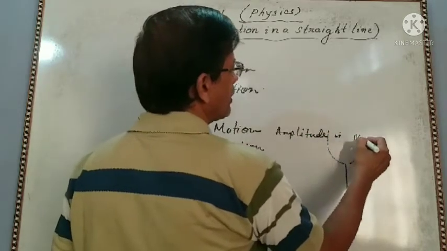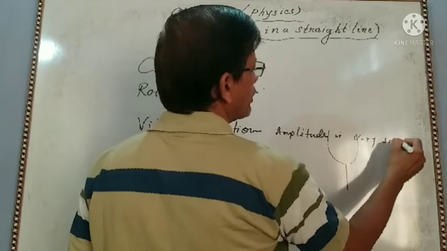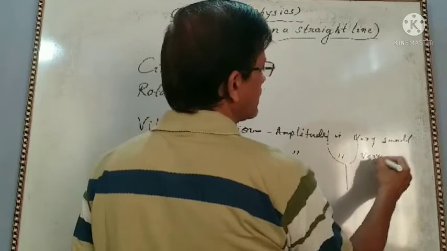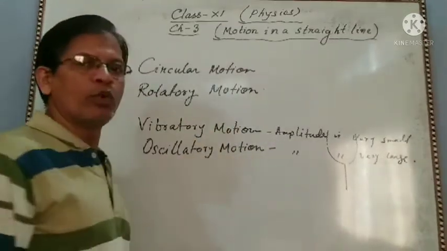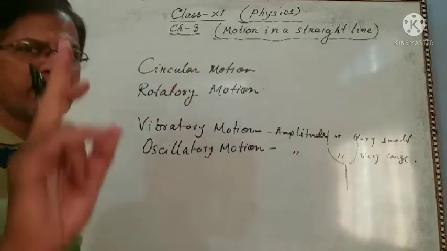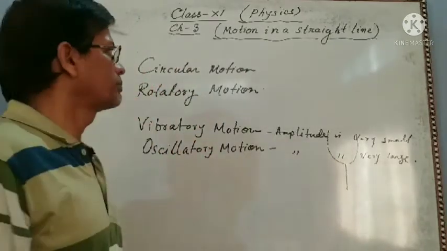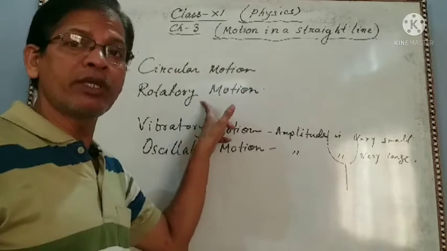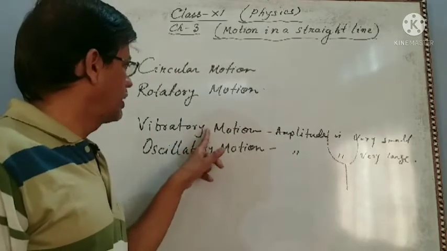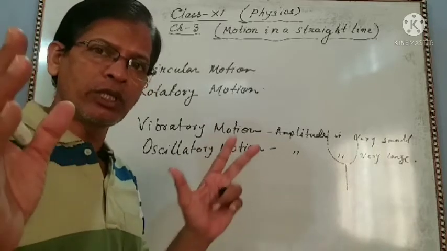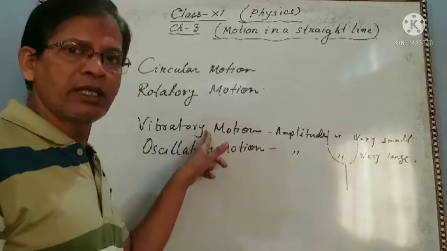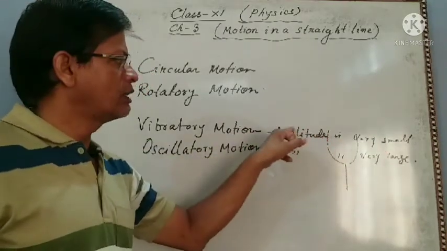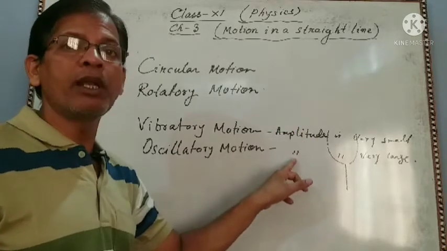Here amplitude is very small. Here amplitude is very large. Both are to and fro motion. In every case there is a single main difference. Here is the motion of a point object in a circular path. Here a massive object moves in a circular path. Here both are to and fro motion, but in this case amplitude is very small, and in this case amplitude is very large. Here this is the motion of a tuning fork. This is the motion of a simple pendulum.